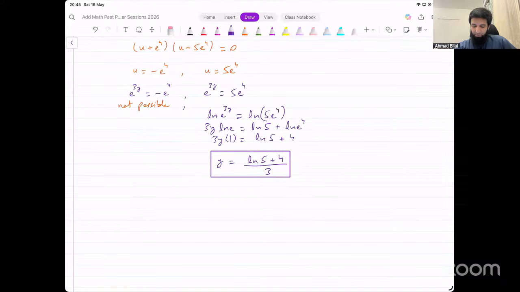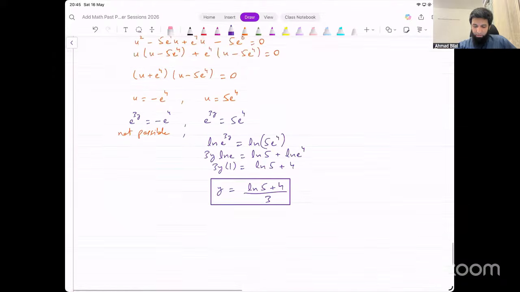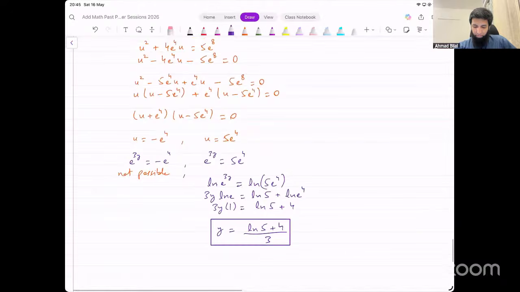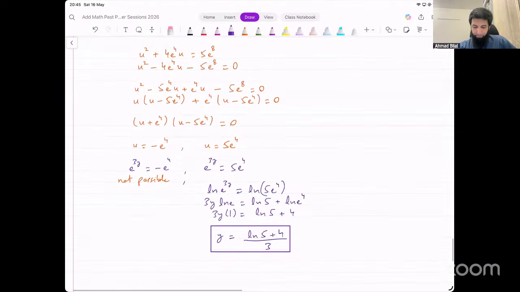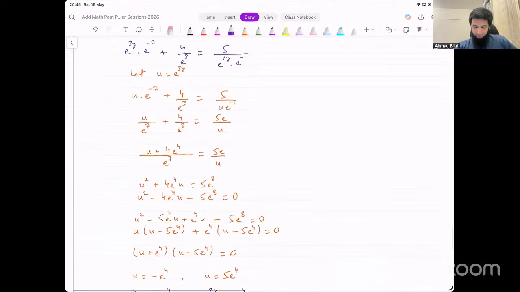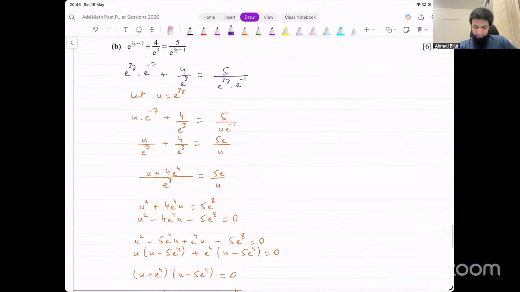No, there is a problem somewhere. Okay, let me check my working again. There's an error somewhere. e raised to power 3y into e power minus 7 plus 4 over e cube.